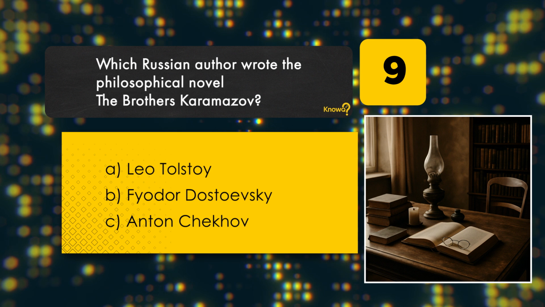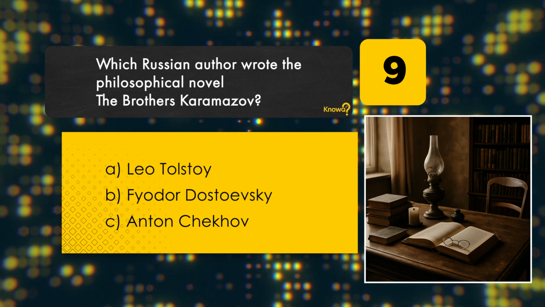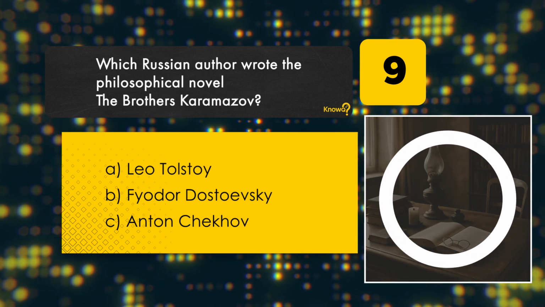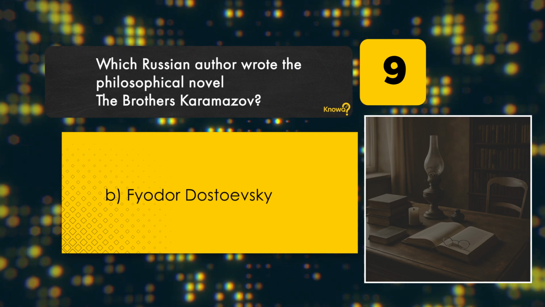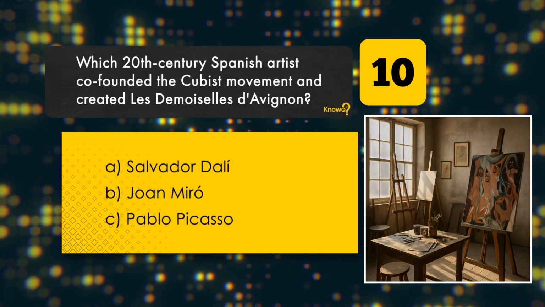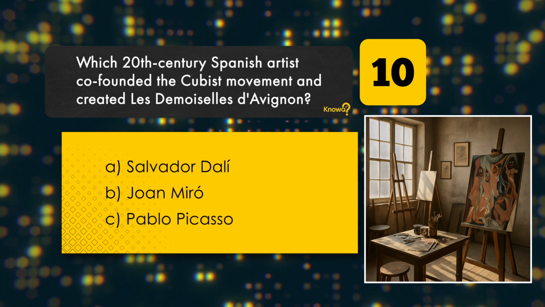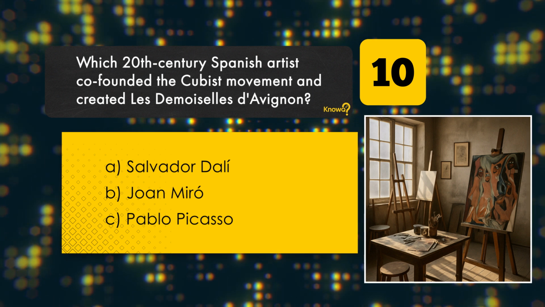Which Russian author wrote the philosophical novel The Brothers Karamazov? Leo Tolstoy. Fyodor Dostoevsky. Anton Chekhov. Correct answer: Fyodor Dostoevsky.